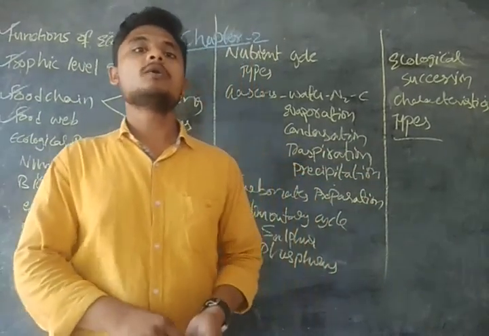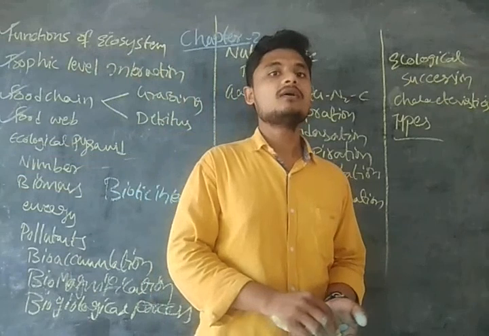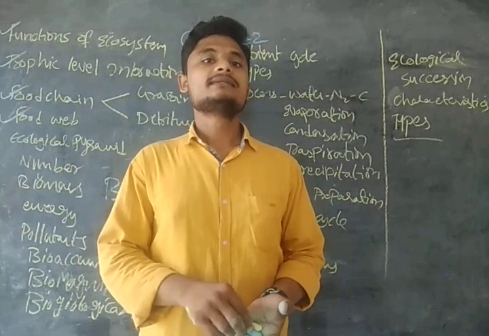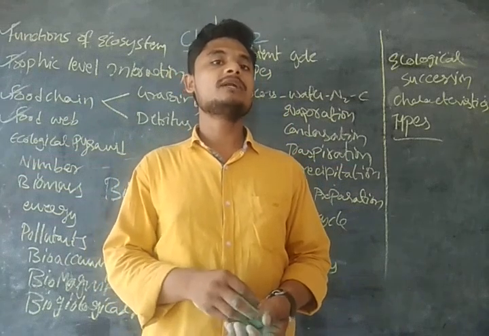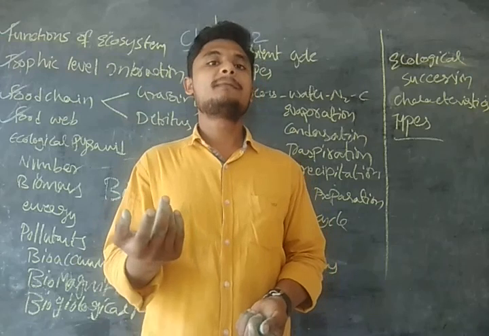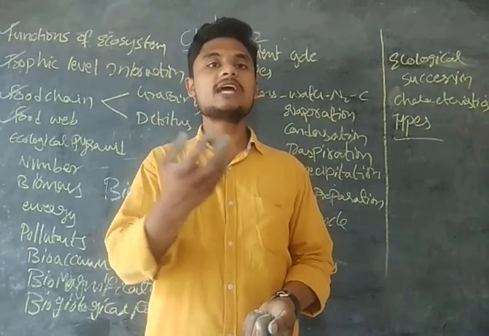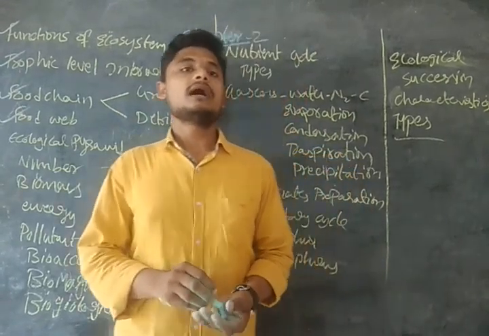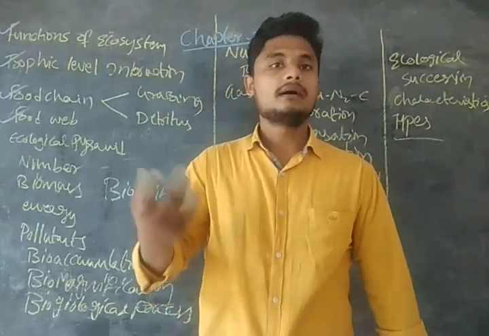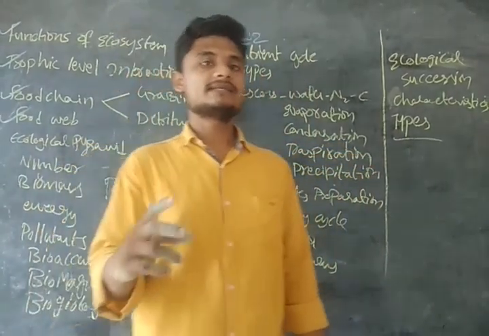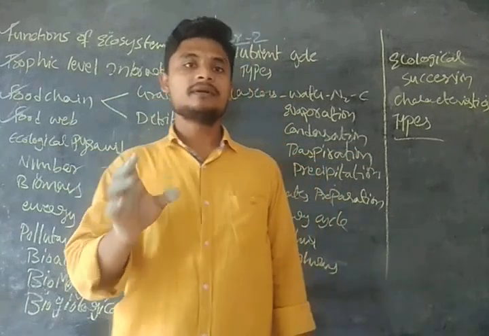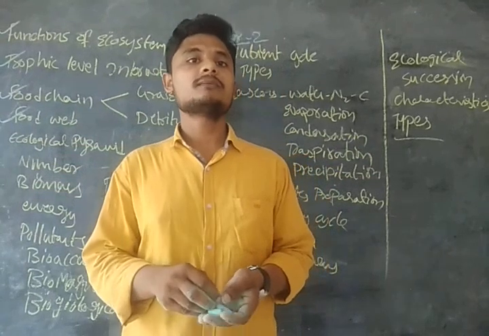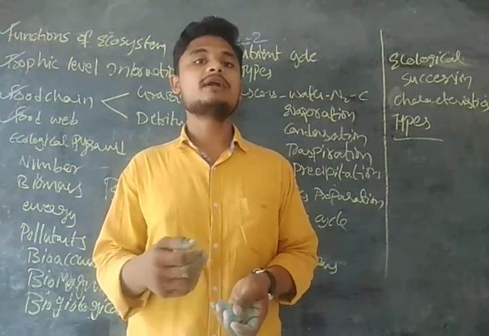So now we see the biomass. In biomass, the dry mass of the quantity at each trophic level is calculated, so that the drawback of the pyramid of number is overcome. So the dry mass at each trophic level will be counted. The pyramid of biomass is also both upright and inverted. So we can see the upright pyramid and we can see the inverted pyramid. And after this, the biomass also does not accurately give information on how much food is required by the trophic level.